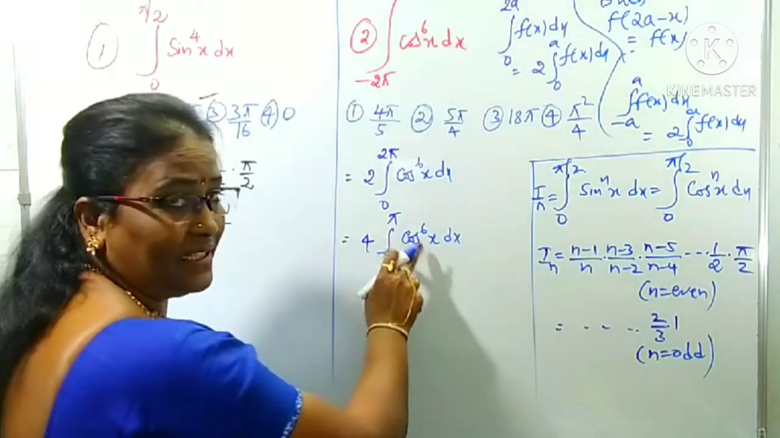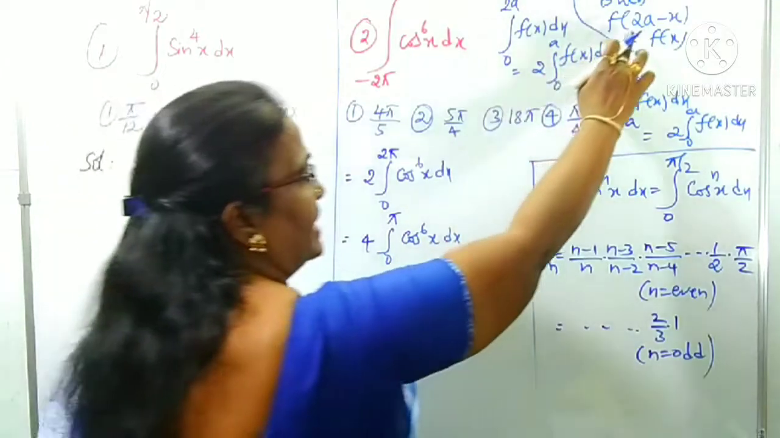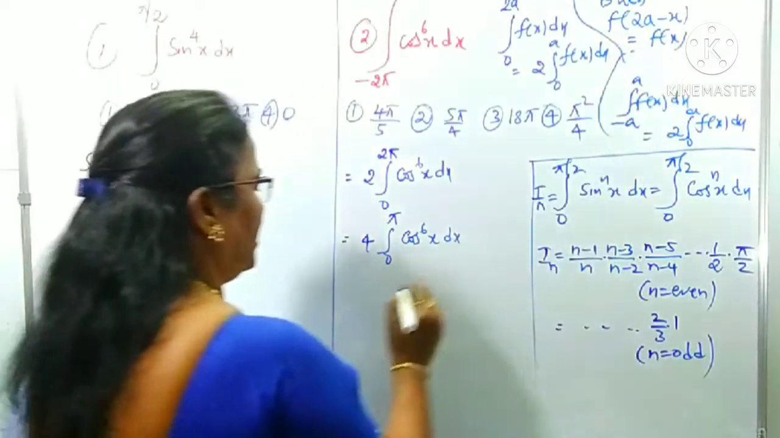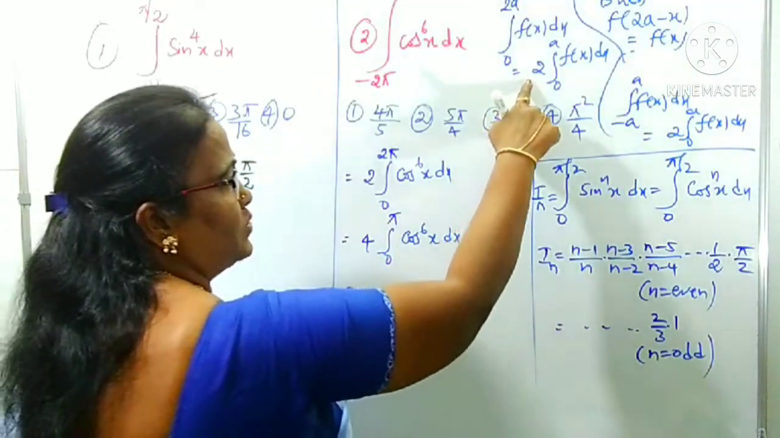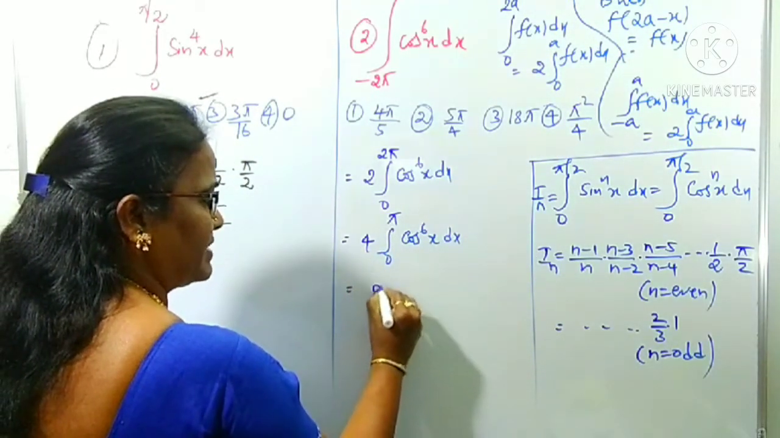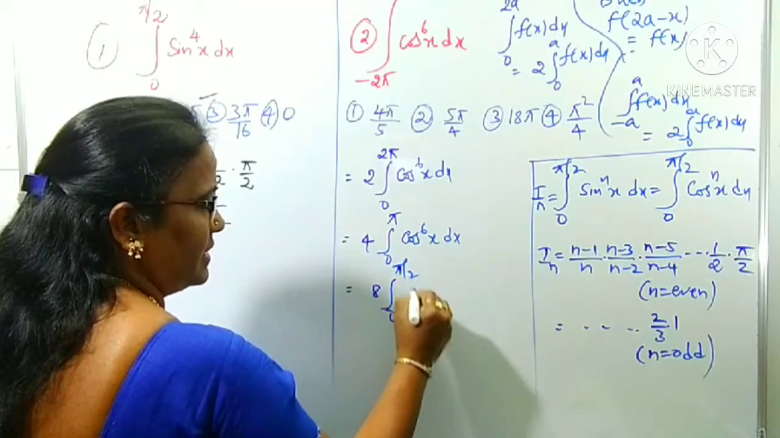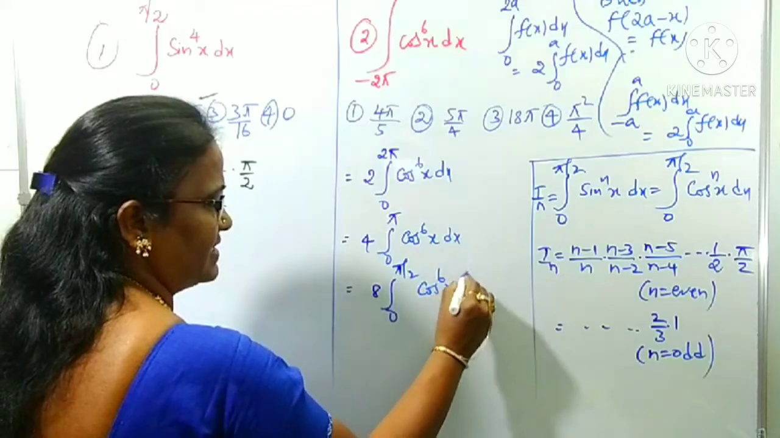But what is the power here? 6. 6 is what? Even power. Means the same function only we get. f of 2a minus x is equal to f of x. Means again we can apply this, 2 times of 0 to a. 2 into 2, 2 into 4, 8 times of 0 to a, means half of the pi is pi by 2, right? Cos power 6x dx.